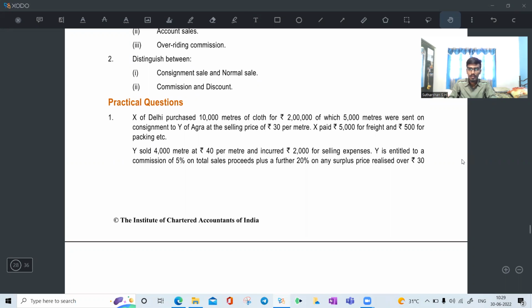Okay. Sneha, can you read the first question? Till yesterday, we have completed all the illustration problems. The difficult problems have been taught by me, and the conceptual questions have been given as homework. Now we are moving on to practical questions. Sneha, just read the question.